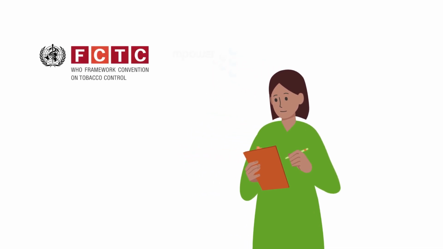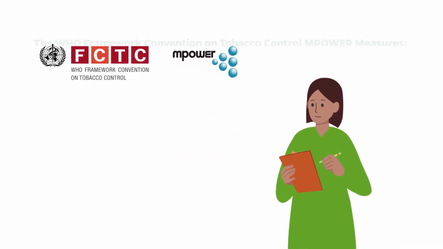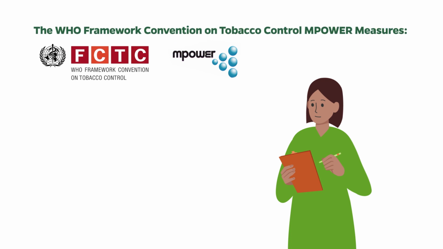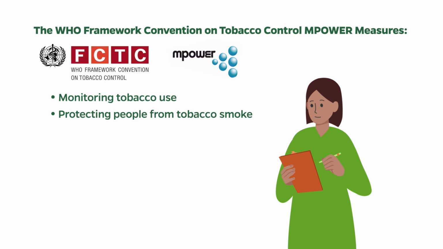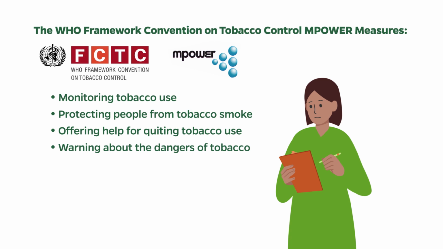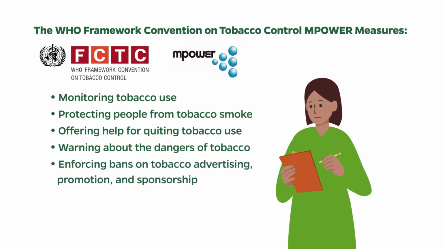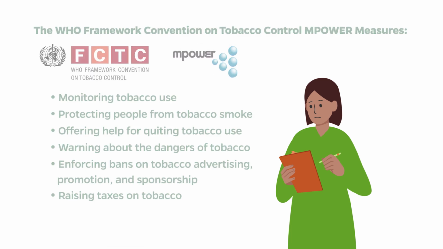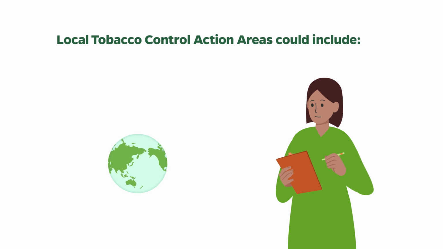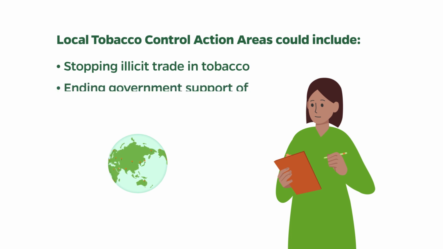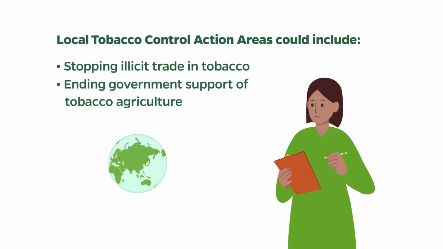The World Health Organization's Empower measures highlight the key interventions needed to reduce the demand for tobacco products. These areas include monitoring tobacco use, protecting people from tobacco smoke, offering help for quitting tobacco use, warning about the dangers of tobacco, enforcing bans on tobacco advertising, promotion and sponsorship, raising taxes on tobacco. Depending on your local situation, there could be additional topics to address, such as stopping illicit trade in tobacco or ending government support for tobacco agriculture.